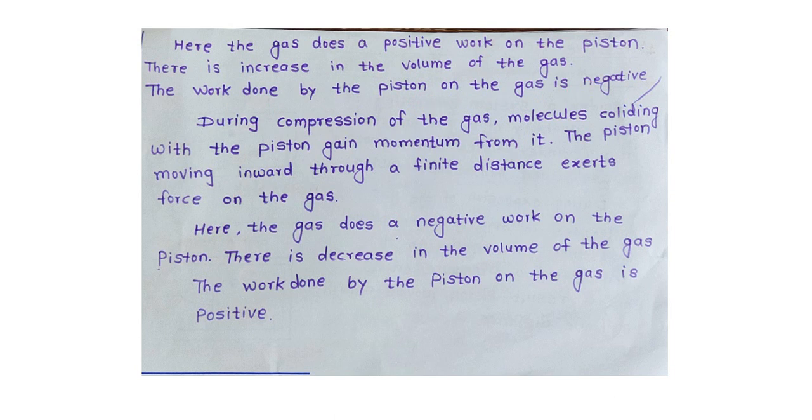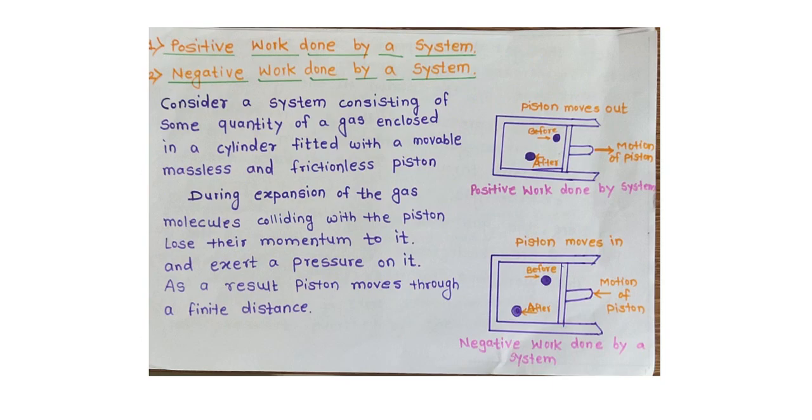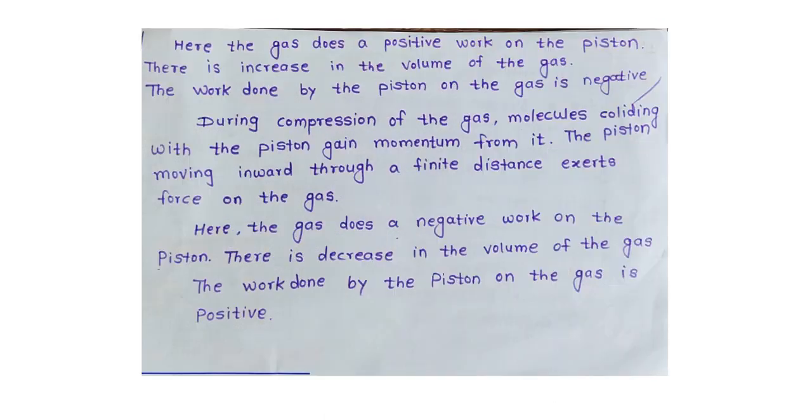And during compression, see in this diagram, here the piston moves in the inward direction. Motion of the piston is in the inward direction. This diagram shows the negative work done by a system. What happens during compression? If the piston is pushed to the inward side, compression happens there.